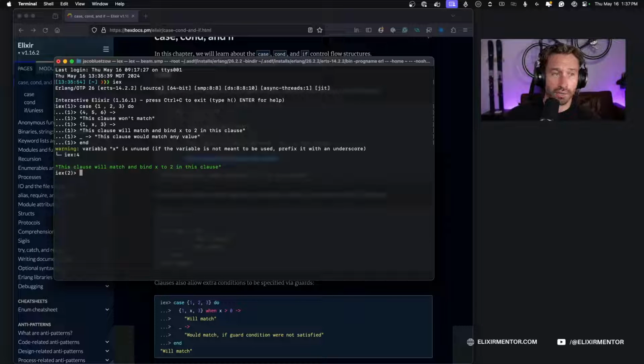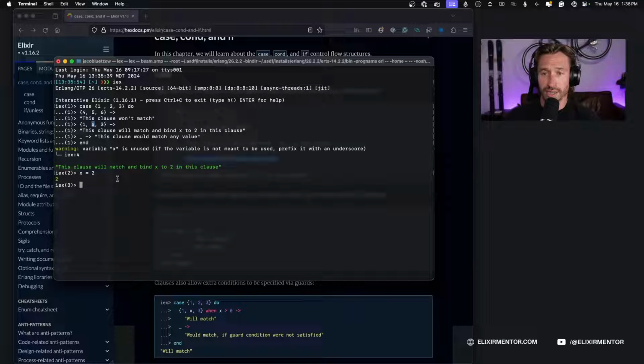All right, so what we can do here is, I should have set this to a variable so I could call it easier. Anyways, if we were to go like this, x equals 2, we would have gotten this statement. And I believe we actually have to use the pin operator if we want to match a variable that is outside of the case statement.